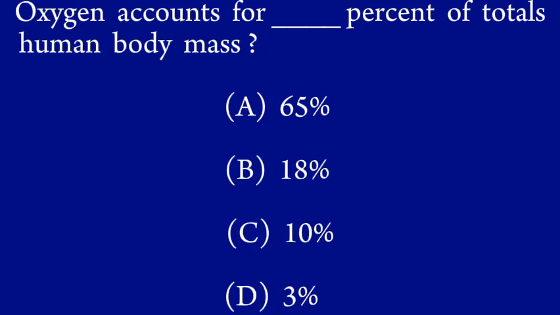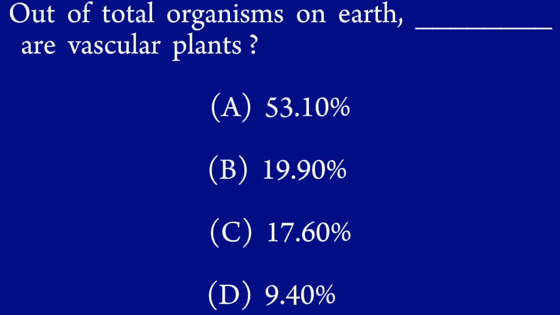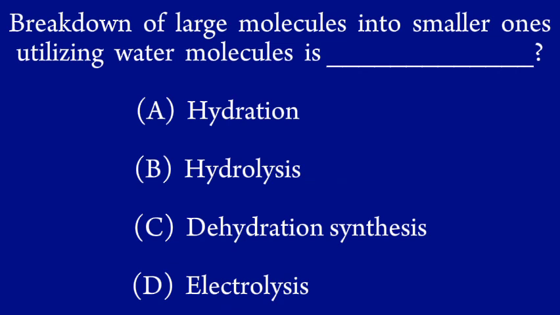Oxygen accounts for what percent of total human body mass? A. 65%, B. 18%, C. 10%, D. 3%. Out of total organisms on Earth, what percent are vascular plants? A. 53.10%, B. 19.9%, C. 17.60%, D. 9.4%. Breakdown of large molecules into smaller ones, utilizing water molecules, is: A. Hydration, B. Hydrolysis, C. Dehydration synthesis, D. Electrolysis.